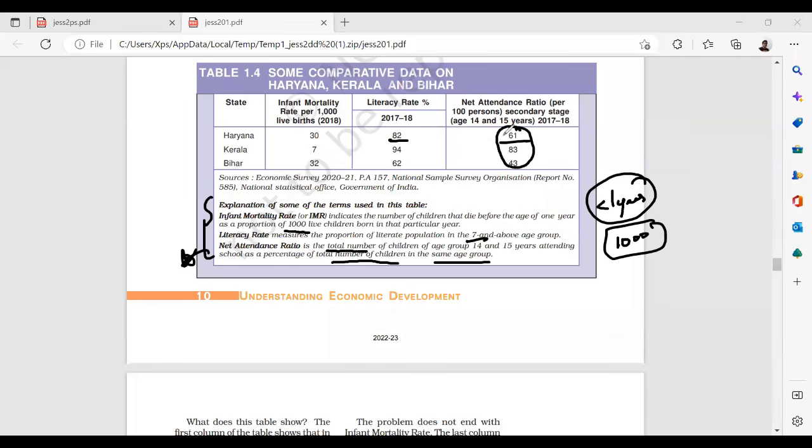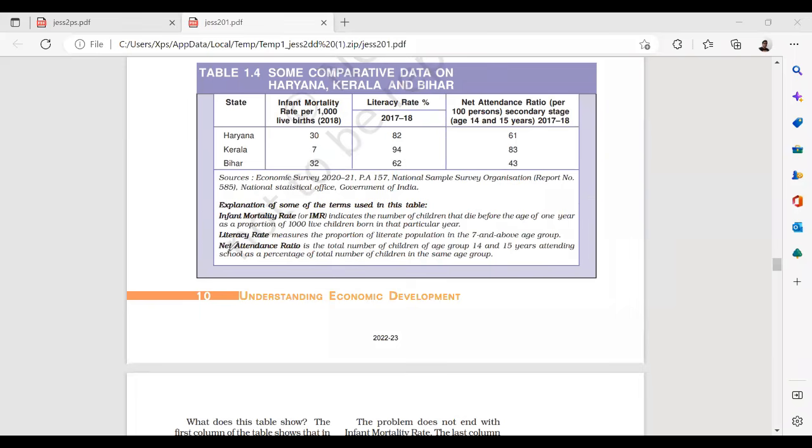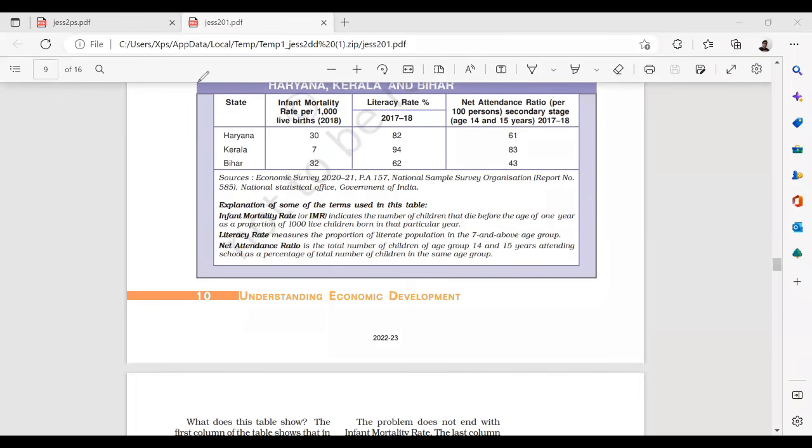It doesn't mean that all are getting qualified. You take an average ratio. All students would have written exams, but active students are very, very less. So the literacy ratio depends on the number of successful people and also the number of participants in the classroom.